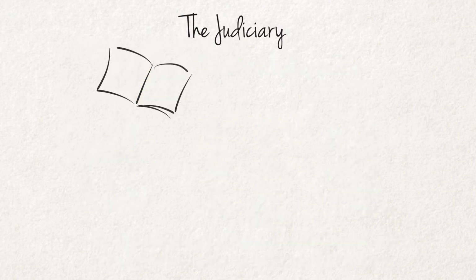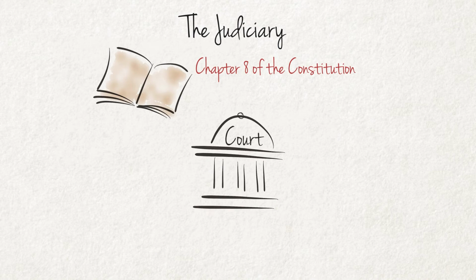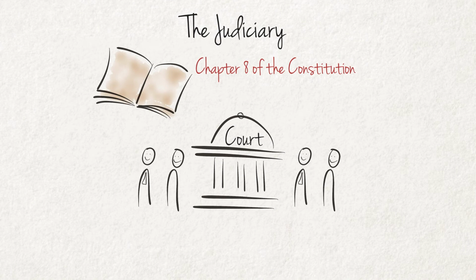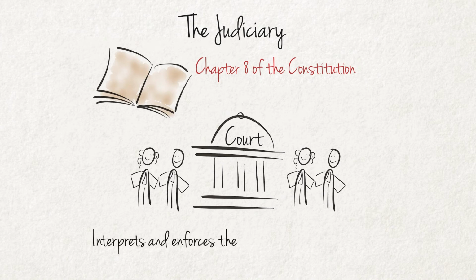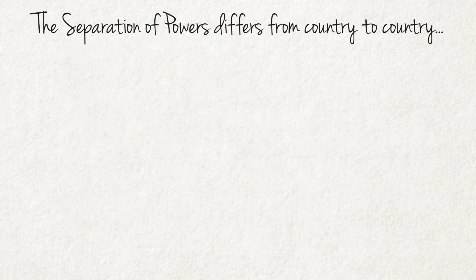The third branch is the judiciary, established by Chapter 8 of the South African Constitution. This branch includes all the courts at the 4 levels of jurisdiction, as well as all the judges and magistrates working in these courts. The judiciary interprets and enforces the law and applies the Constitution in the name of the state. In contrast to the other 2 branches, which are made up of political party representatives, the judiciary has to be impartial and non-political. The separation of powers differs from country to country.